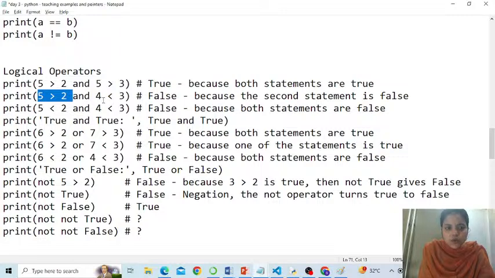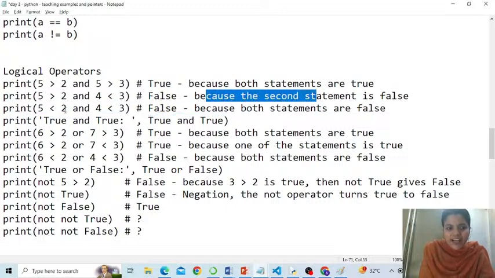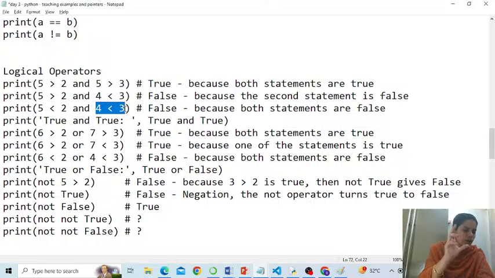5 is greater than 2. Yeah, true. But sorry, 4 is not less than 3. 4 bada hai, chota nahi hai 3 se. So this is going to give us false. Because the second statement is false. Right? 5 is less than 2. Wrong. First ही wrong हो गया, वो आगे देखने भी नहीं जाएगा. You understood what I spoke?